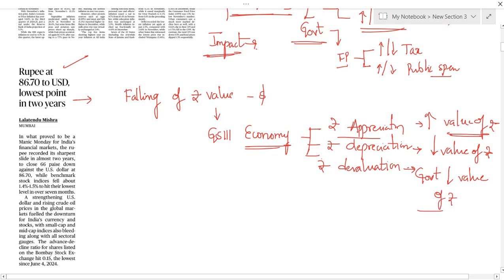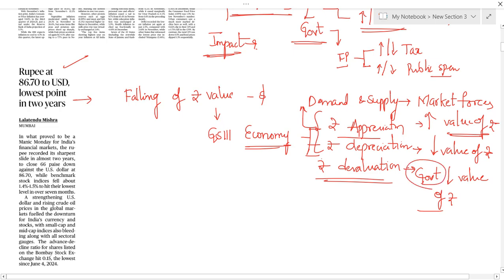So here, appreciation and depreciation are based on demand and supply in the market. That means it is related to market forces. But devaluation is done by the government. This devaluation of currency is normally practiced in China. Because of this, China is now the largest exporter of goods, because of devaluation of the Chinese currency.